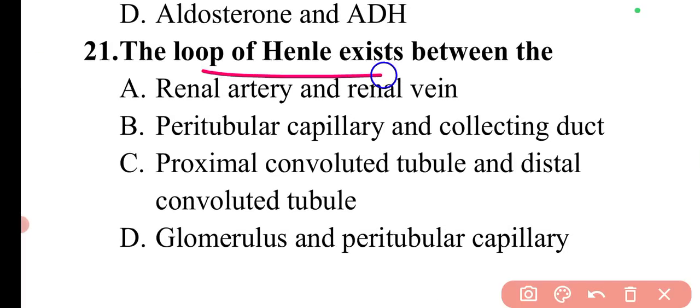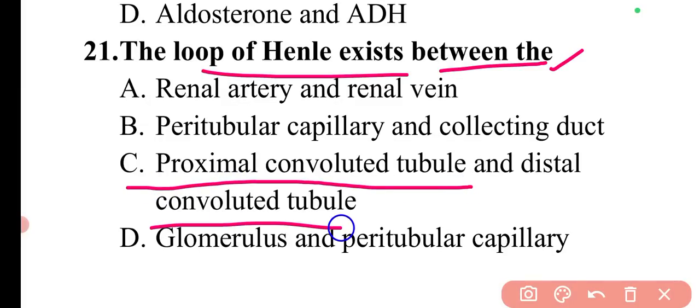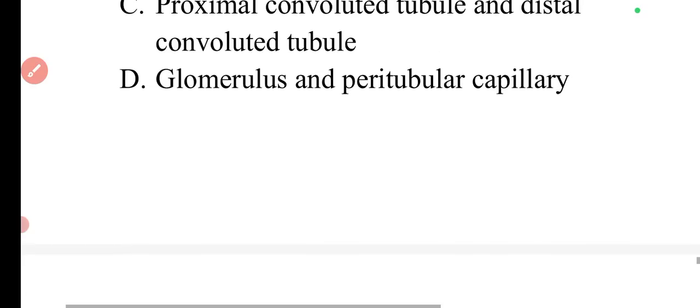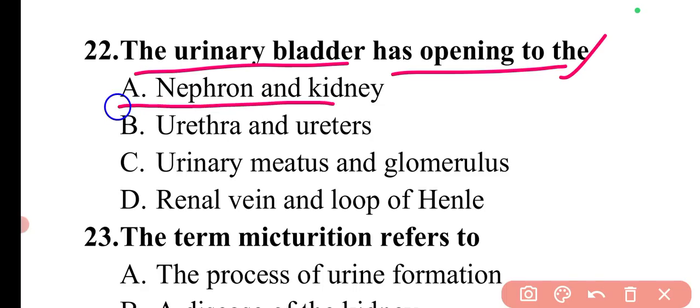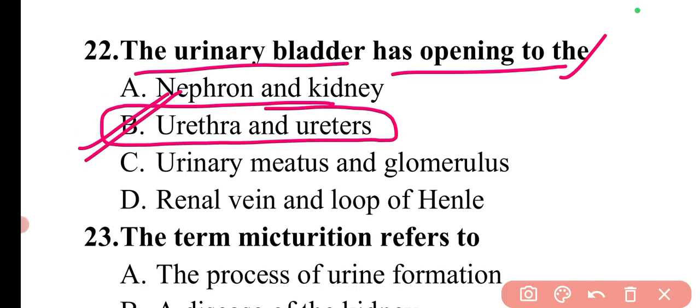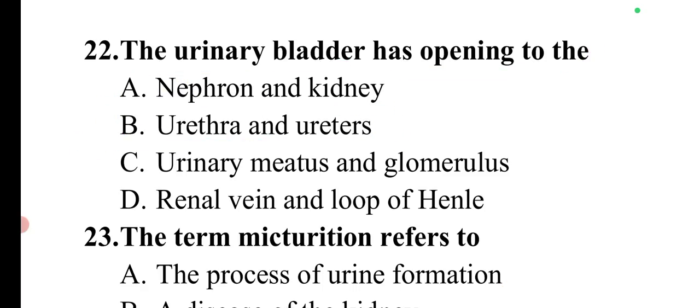Next question is, the loop of Henle exists between the. There are different parts in the urinary system, basically in the kidney. The loop of Henle exists between the proximal convoluted tubule and distal convoluted tubule. So here option C will be the correct answer. The next question is, the urinary bladder has opening to the. Basically, the urinary bladder has opening to the urethra and ureters. So here option B will be the correct answer.